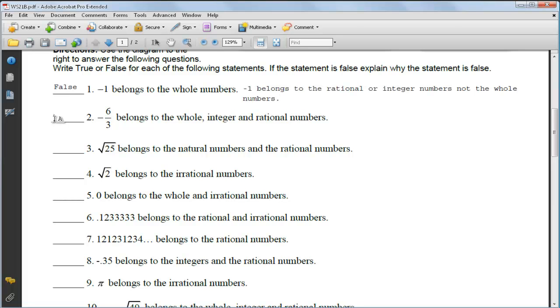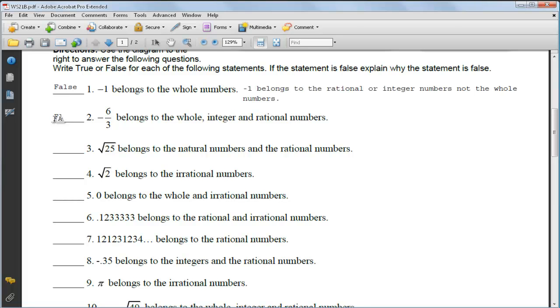What you've got to think about with this one is that -6/3 is a rational number, and if I simplify it, -6 divided by 3 gives me -2. That makes it an integer, but we know that whole numbers do not contain any negative integers, and they don't contain any rational numbers. So this one is also false.